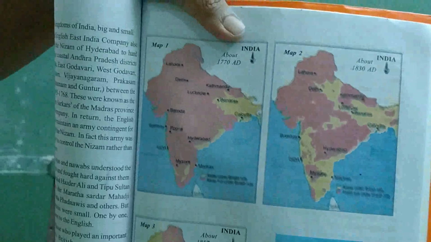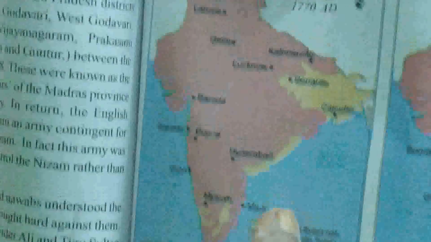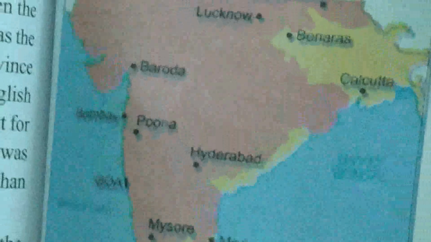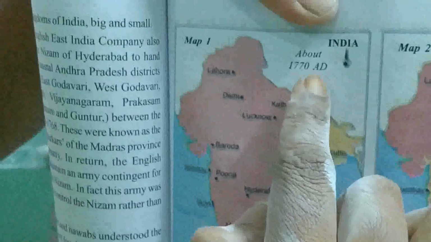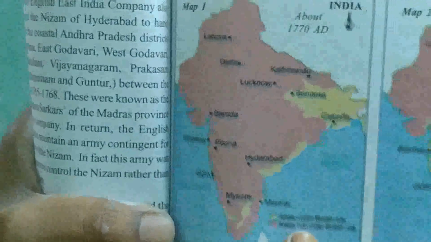At the time of 1770 AD, the yellow shaded parts are the places under British rule. We can see very few places of India were under the control of Britishers. Red color indicates the area that was not under British rule.